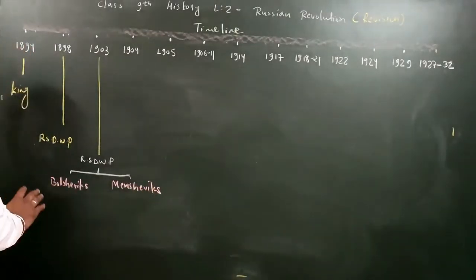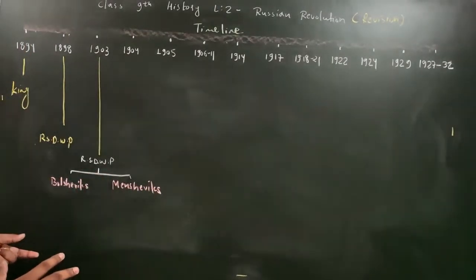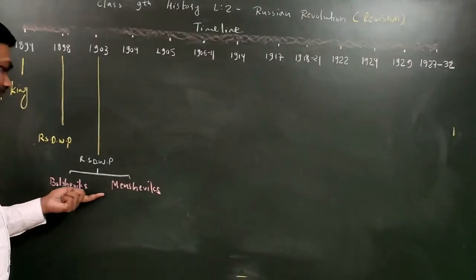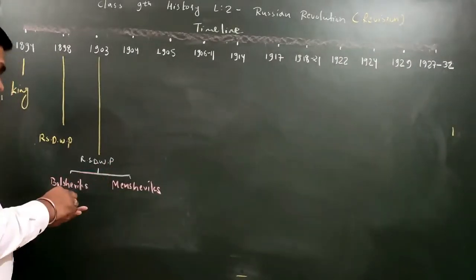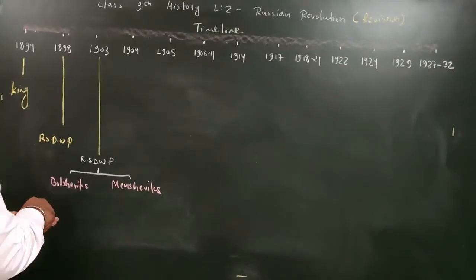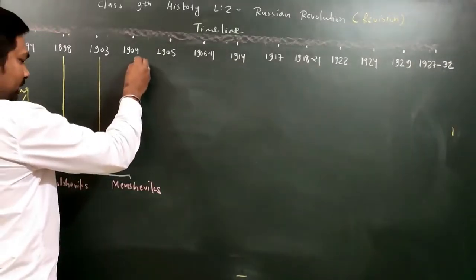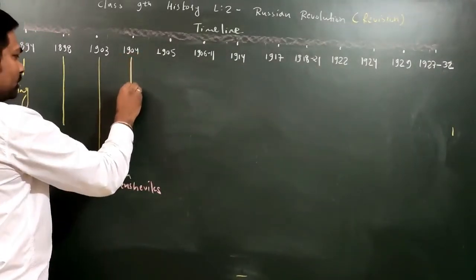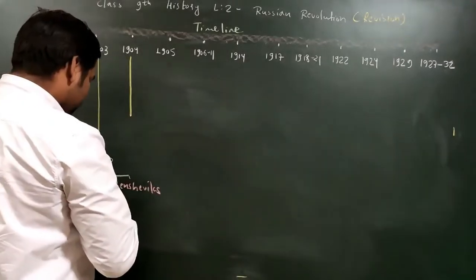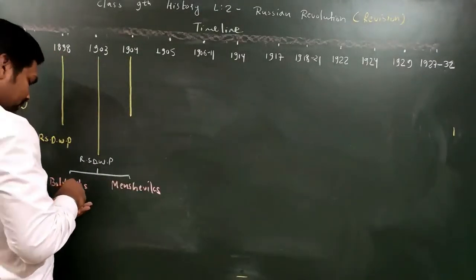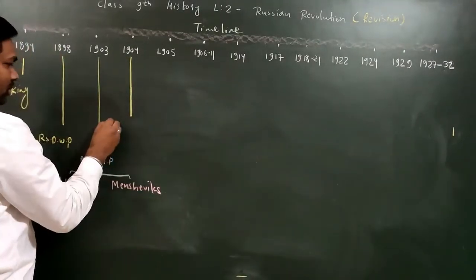So right now you noted down these important events, Bolsheviks and Mensheviks. After that, in 1904 we will discuss the Russo-Japanese War. Here I am writing it, Russo-Japanese War.